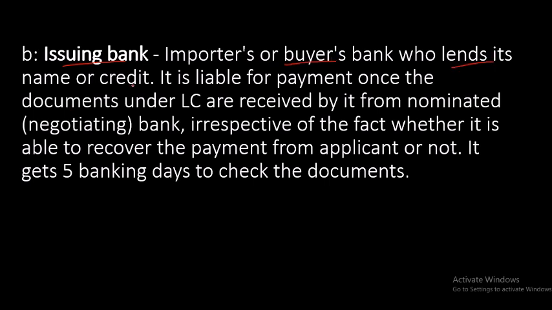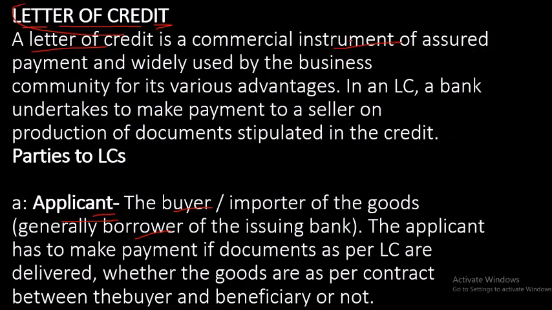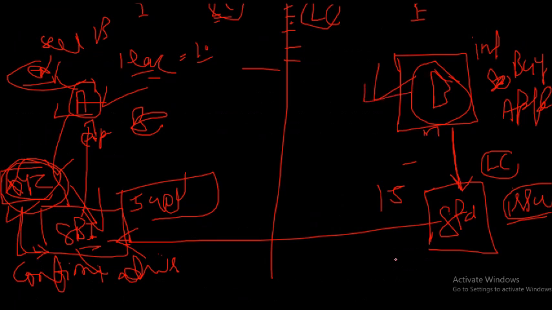It is the bank that lends its name or credit. It is liable for payment once the documents under the LC are received by it from the nominated negotiating bank. If the negotiating bank gives every document as per the LC and everything is okay, then it has to give the credit because it has given a guarantee. Like, if B doesn't make payment, I will make the payment to you if everything is as per the LC. Like this only they are saying, no? Who will give documents? See, Mr.